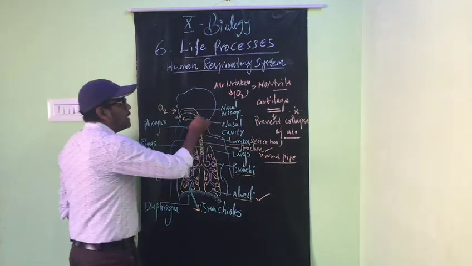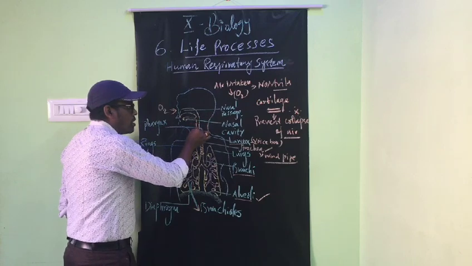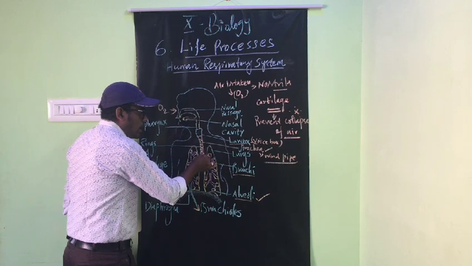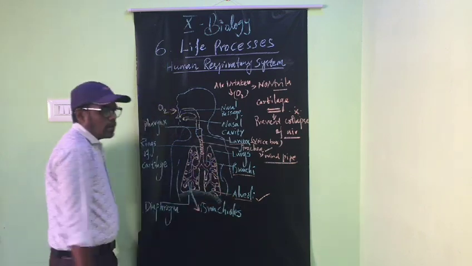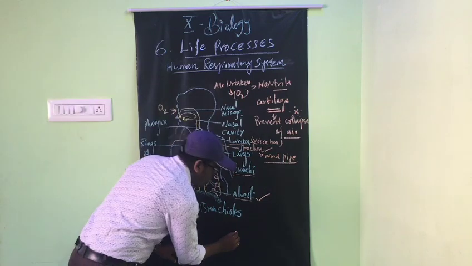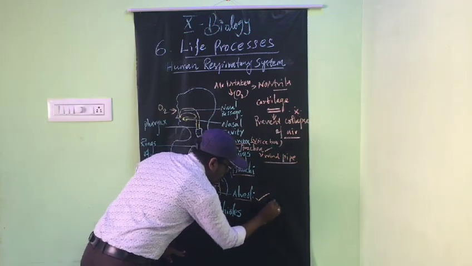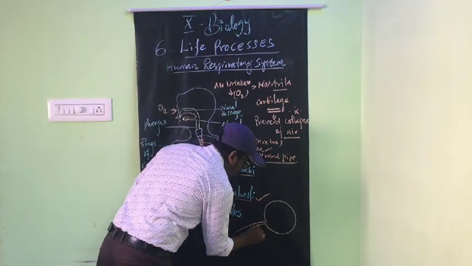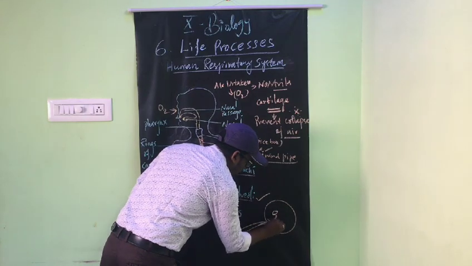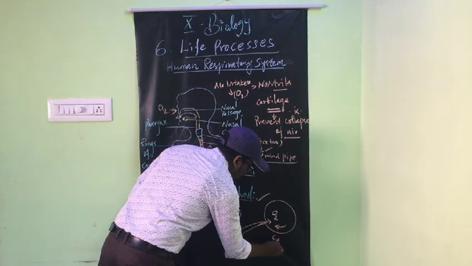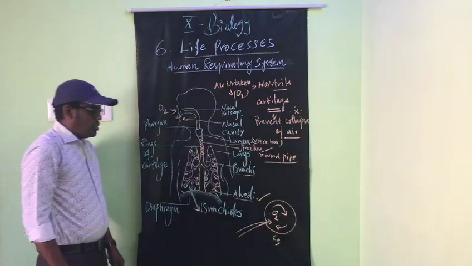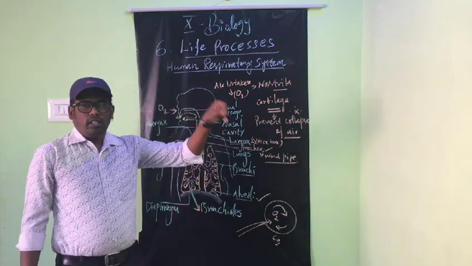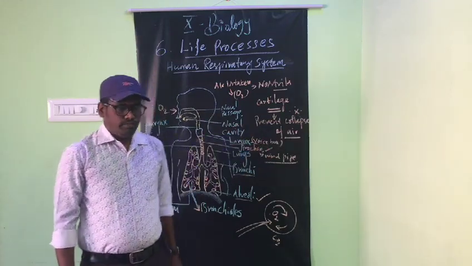So, the air will enter through the nostrils and pass the nasal cavity, pharynx, larynx, lungs, and finally reach the alveoli. The structure of alveoli is balloon-like. Inside the alveoli, gaseous exchange occurs, that is oxygen in and CO2 out. So the role of alveoli is gaseous exchange.